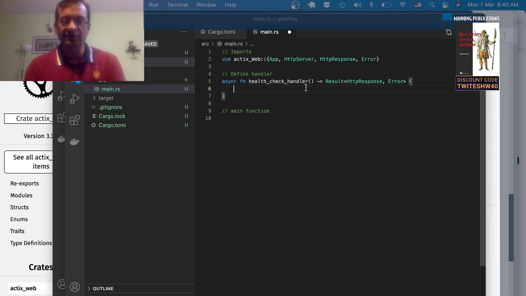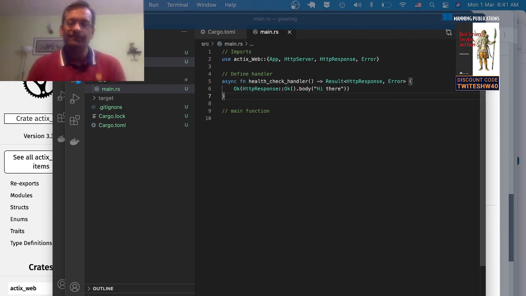So here, all we're going to do is return an HTTP response. We'll construct the response using some helper methods. Body, then say hi there. Okay. Now note that there's no semicolon at the end. By default, when you don't put a semicolon in Rust functions, it is treated as the return value. So this is returned back. Now, because we're returning a Result type, not HTTP response raw, we have to encapsulate it within the Ok variant. So this is a simple handler function.